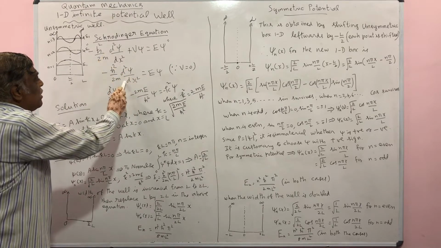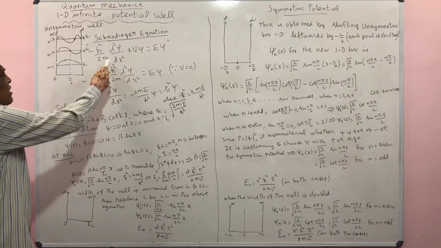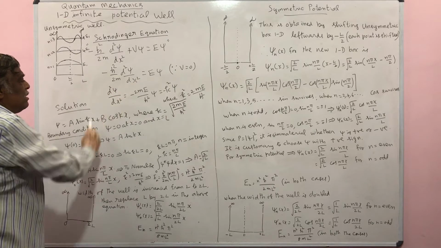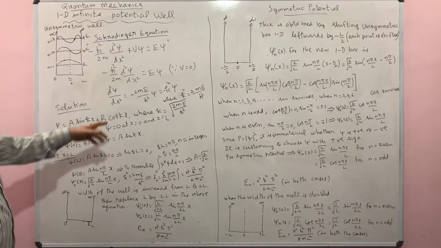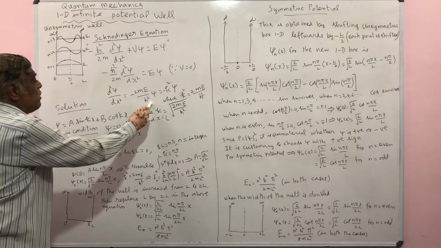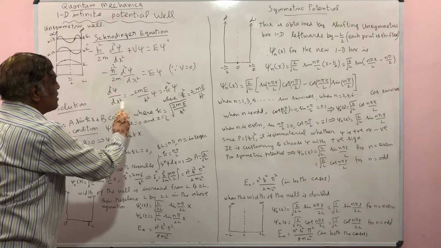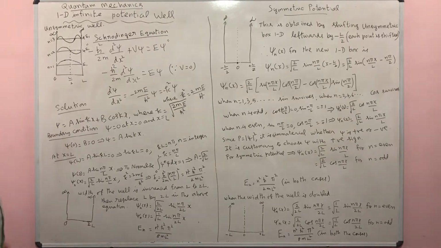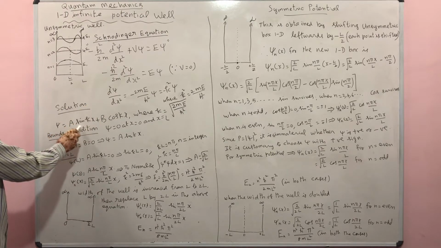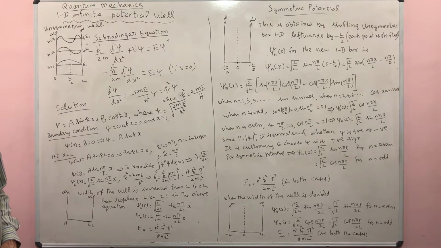Then this Schrodinger equation becomes minus h cross square by 2m d square psi by dx square is equal to E psi. So take this term to the other side. So this equation becomes d square psi by dx square is equal to minus 2mE by h cross square psi. And if we choose 2mE by h cross square as a constant k square, then d square psi by dx square is equal to minus k square psi. This is a well-known second order differential equation. The solution is well-known. The solution for this second order differential equation is psi is equal to a sin kx plus b cos kx, where a and b are constants.